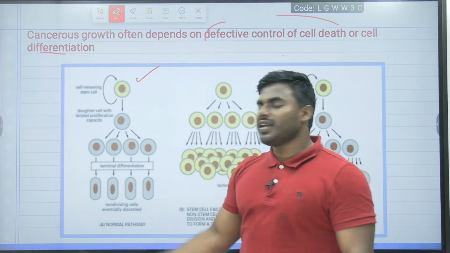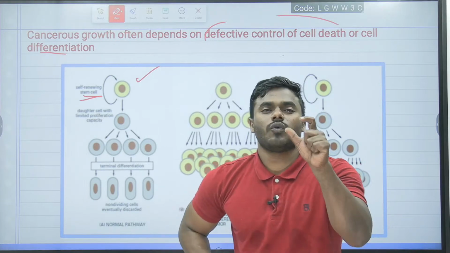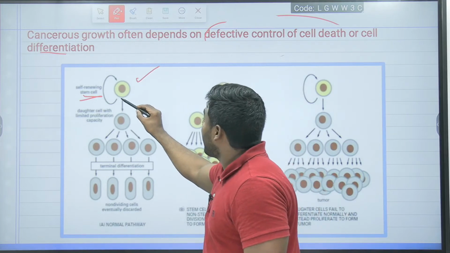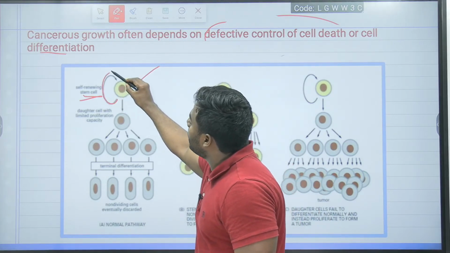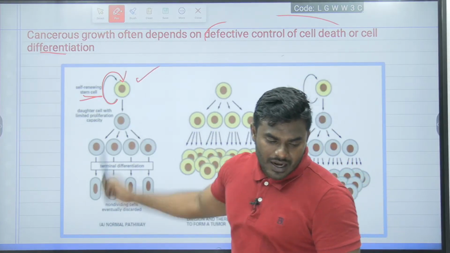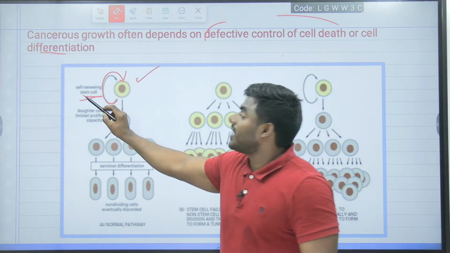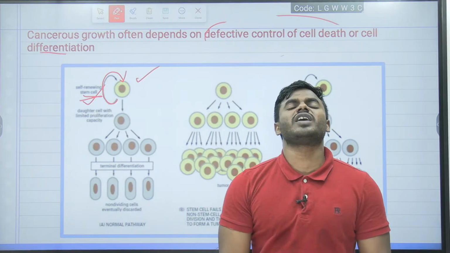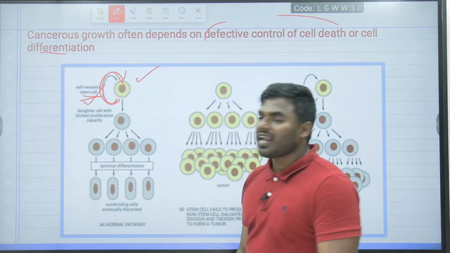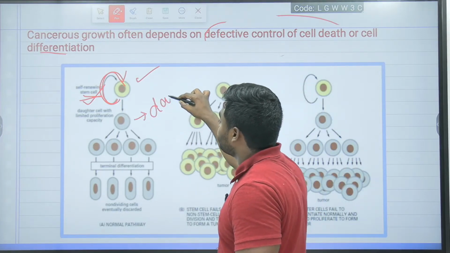I will be calling this the self-renewing stem cell. What do you mean by the term self-renewing stem cell? All the students look into this. This is a cell having the ability or capability to synthesize itself. That's why we call it the self-renewing stem cell. Now, the self-renewing stem cell gives rise to itself and at the same time it gives rise to the daughter cell.